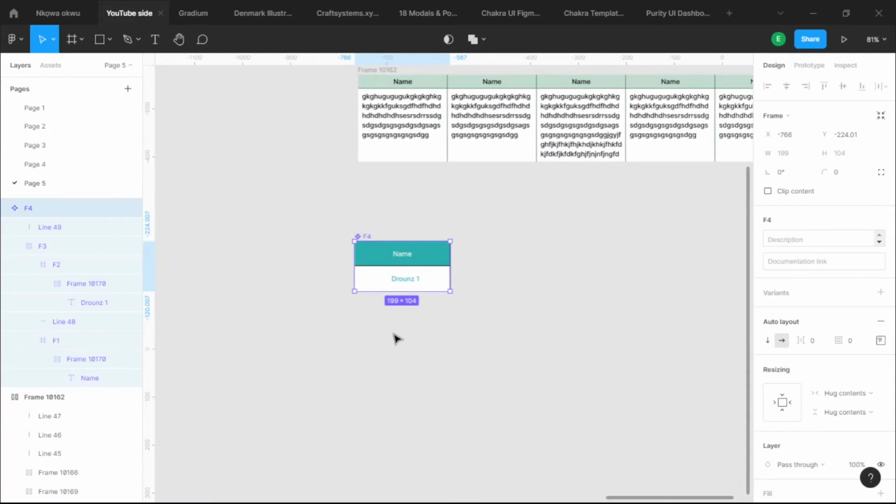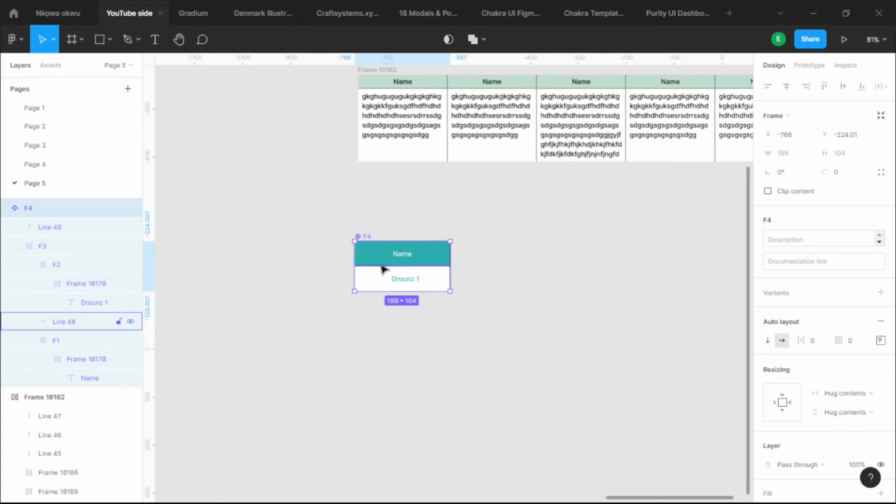I talked about components in a video when I was talking about variants and how to create variants. So you should go to the description below and then watch that video after this one to understand components and variants.